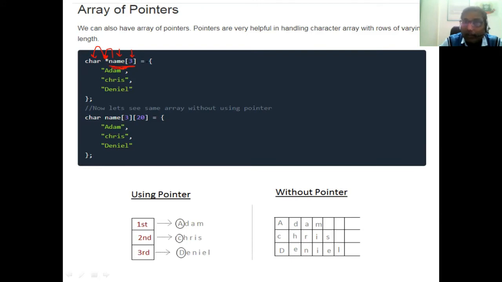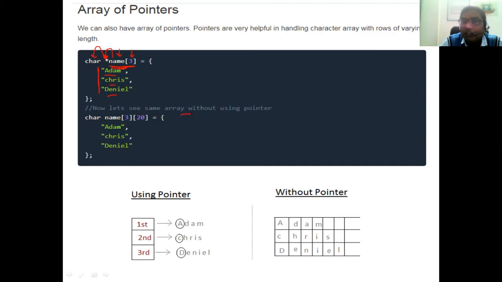So char star name of 3 is equal to, and then we have initialized this particular array with different values, different data. The first string is Adam, then Krish and Daniel. We have passed these 3 values. Whatever you can write, it is not necessary to write this, you can write ABCD also. So here we have created an array of pointers, in which we have stored these 3 values. When we talk about a pointer variable, the very first thing is that a pointer to an array always stores the base address.